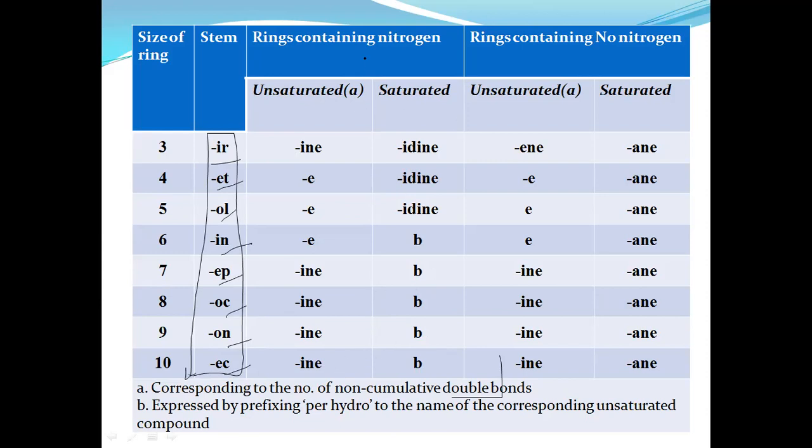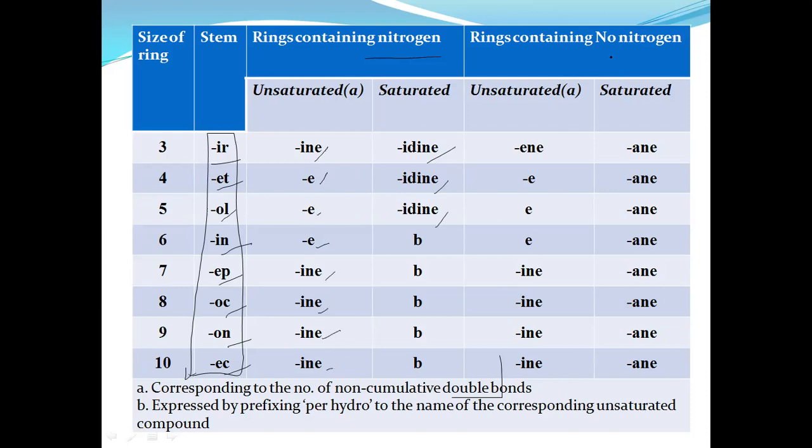If the ring contains nitrogen atoms, for saturated ones, IDINE. Whereas for only three members, IRINE; for 4, 5, 6 members, with E; and 7 onwards for nitrogen containing unsaturated, INE.